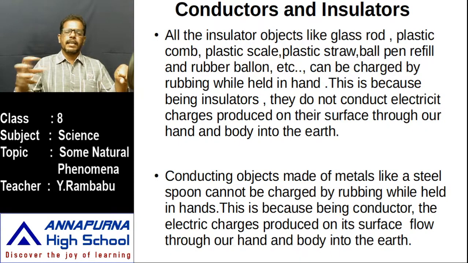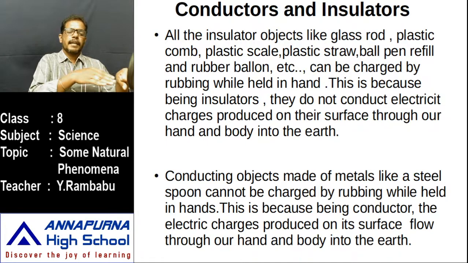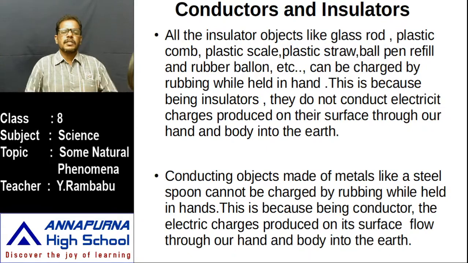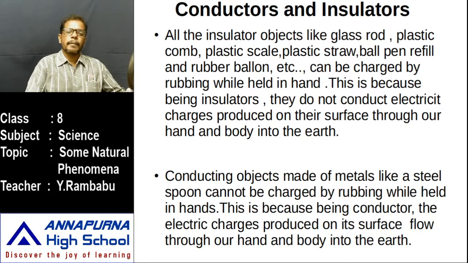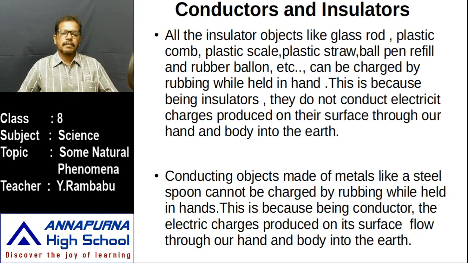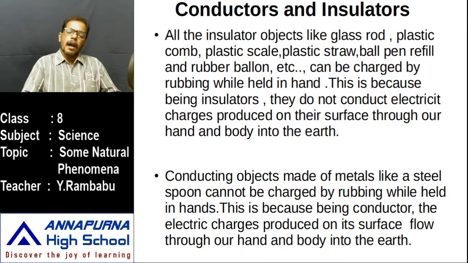Like that, whenever the charge is acquired, it is transmitted from the rubbed portion to the unrubbed portion, and from the other end to our hands, body and to the earth. Like that, it loses its charge. That's why we can't charge a metal. Insulators can be charged by rubbing, but conducting objects like metals, like steel, iron, copper, brass,